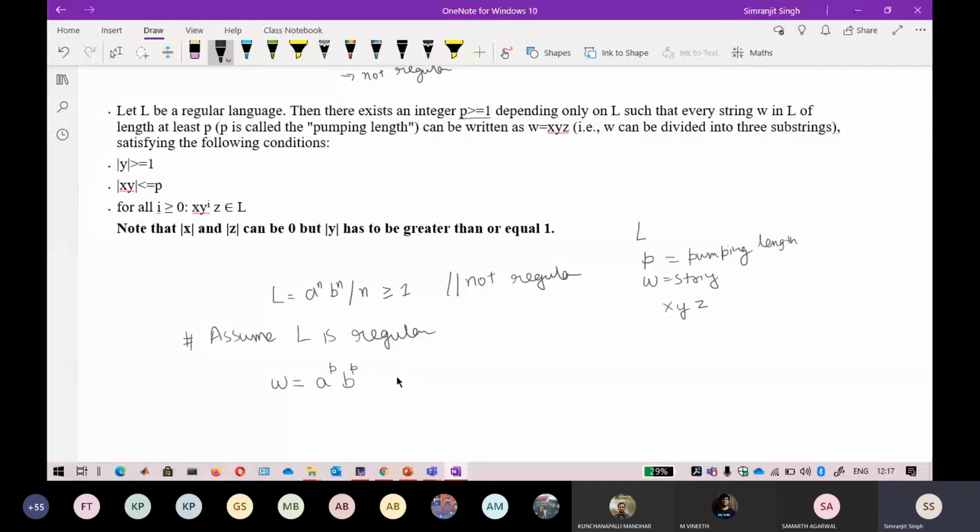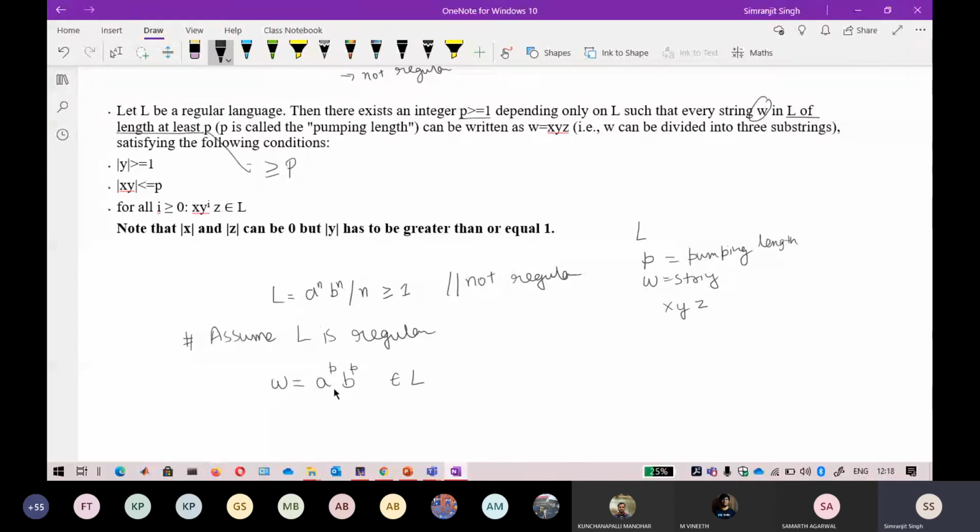Now what is the meaning of this? If I simplify the term, a length of at least p means it should be greater than or equal to p. So at least p, and then it can increase to any number. So this string w belongs to the language L, and I just replace this n with p, the pumping length.